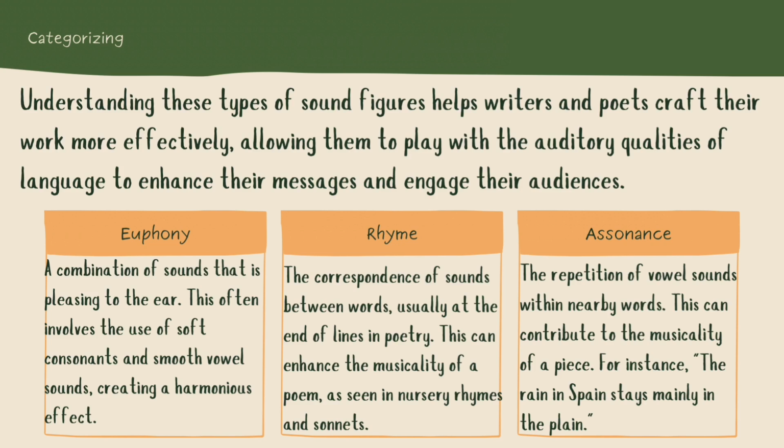Rhyme. The correspondence of sounds between words, usually at the end of lines in poetry. This can enhance the musicality of a poem, as seen in nursery rhymes and sonnets. Assonance. The repetition of vowel sounds within nearby words. This can contribute to the musicality of a piece. For instance, the rain in Spain stays mainly in the plain.